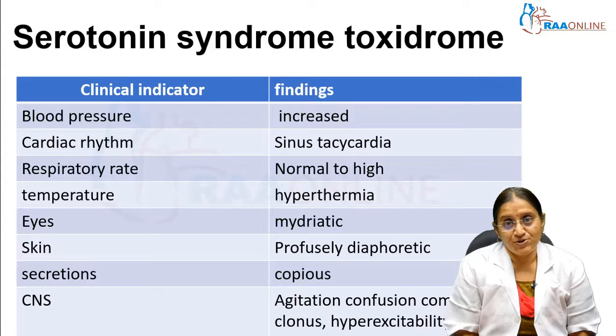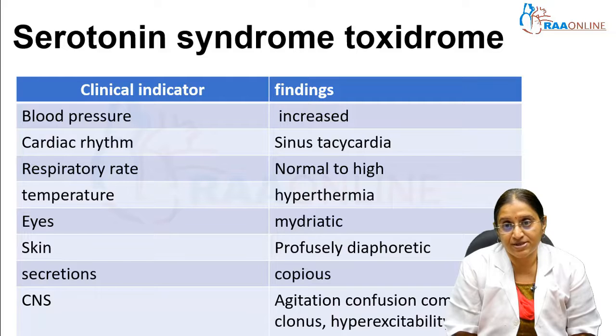The next toxidrome we are going to talk about is serotonin syndrome. Its symptoms are mainly like increased sympathetic activity. There's increased blood pressure, and increased heart rate, tachycardia. The respiratory rate may be normal to high. They can have an increase in temperature, hyperthermia, and the pupils will be dilated, mydriatic. They can have copious secretions, and they can be profusely diaphoretic.